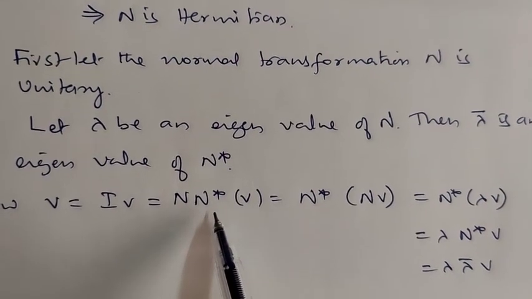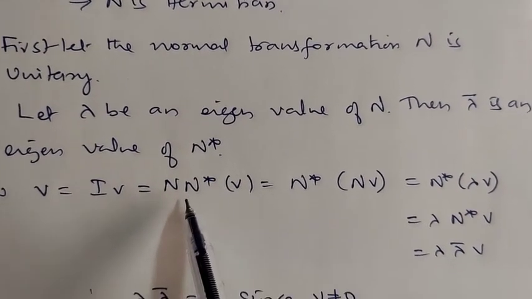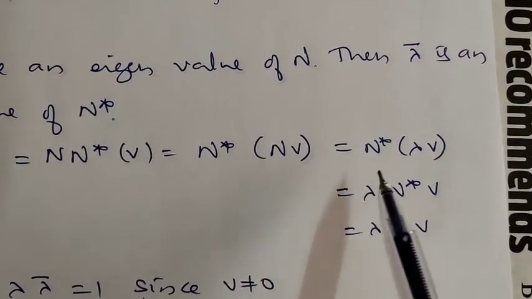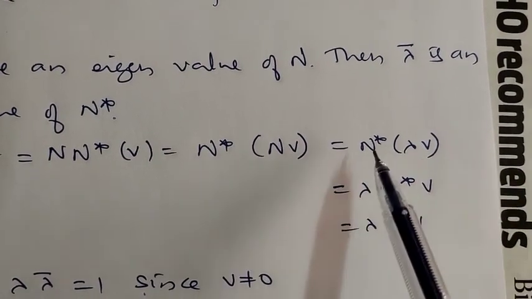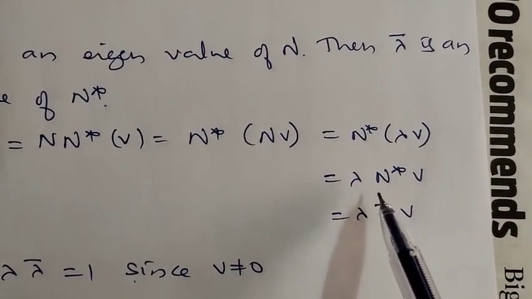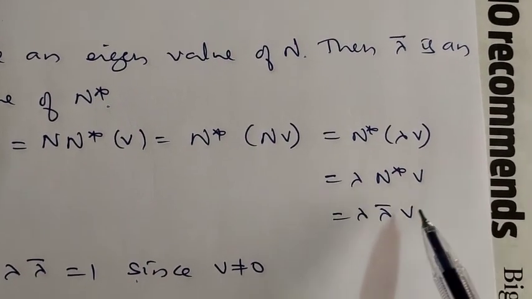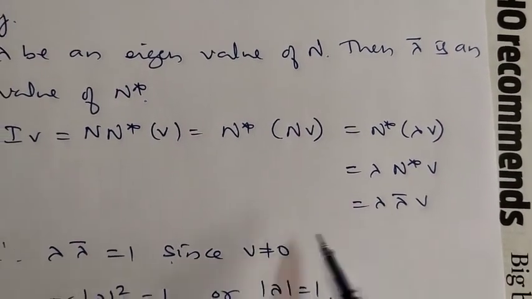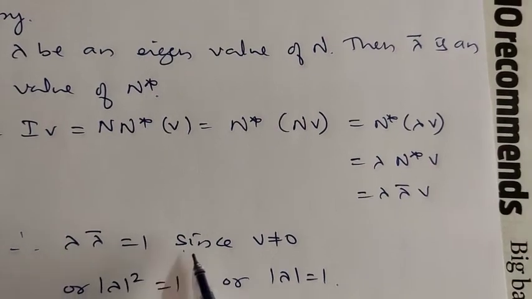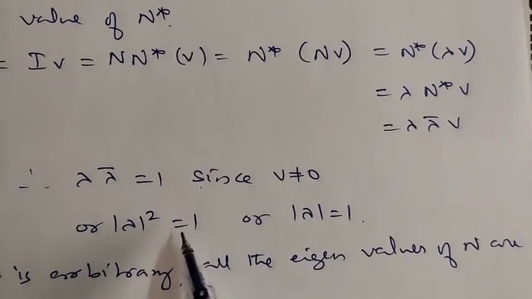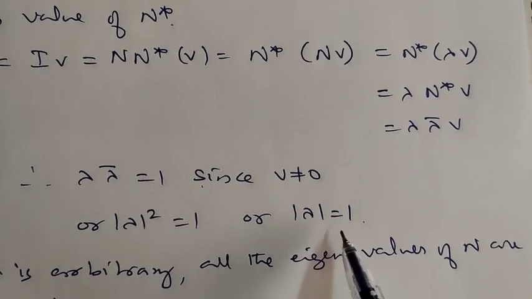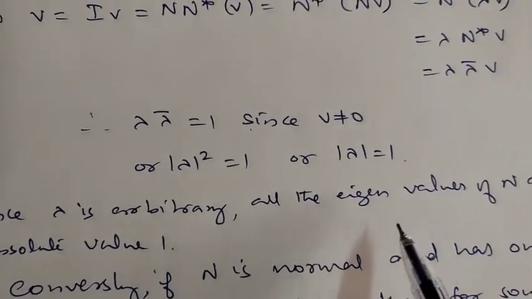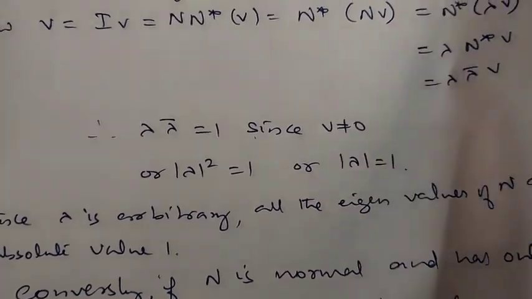Since n is unitary, n into n star is equal to I. So I can write it as n into n star of V, which is equal to n star of n of V. So n star of n of V is what? Lambda times n star of V. Since n star is linear, this can be written as lambda times n star of V, and lambda into n star of V can be written as lambda bar into V. Thus we have lambda into lambda bar is equal to 1. Since V cannot be 0, mod lambda square is equal to 1, or mod lambda is 1, which means the eigenvalues are of absolute value 1. Since lambda is arbitrary, all the eigenvalues of n are of absolute value 1.